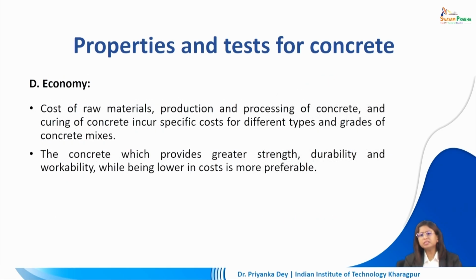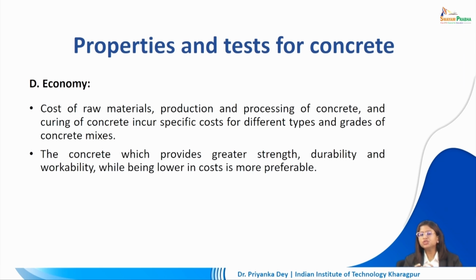Now economy is also an important parameter because the cost of the raw materials, production, processing of the concrete, curing of the concrete, all this will incur some specific costs. Now this will depend upon, of course, the type of concrete we are going for, the grade of the mixture.